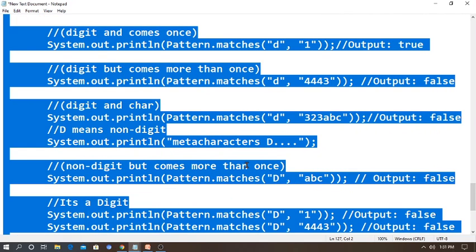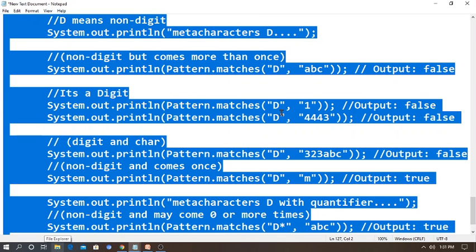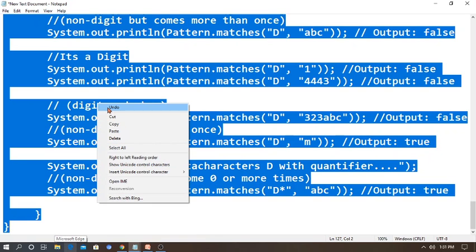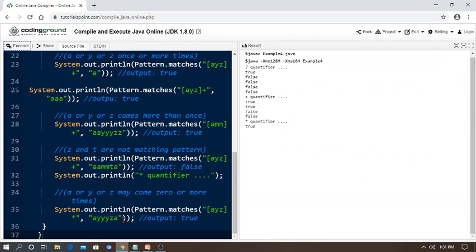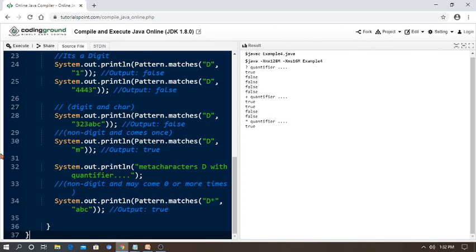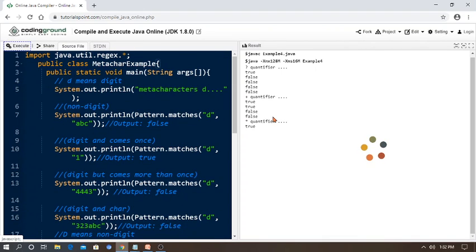So SOP meta characters d, it will go and print it, and again I am applying the concept, is it a digit or not, so I am writing d, comma 1 and d, output is false, like that it will come. And also here System.out.println of meta characters d with quantifiers, so I can give Pattern.matches of d asterisk symbol, comma ABC, so it will say true only. So let's go for execution. Email and password validation, we require the help of Java applications here like this, regex questions. Let's go for execution.